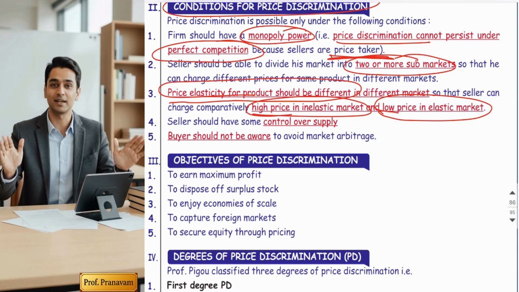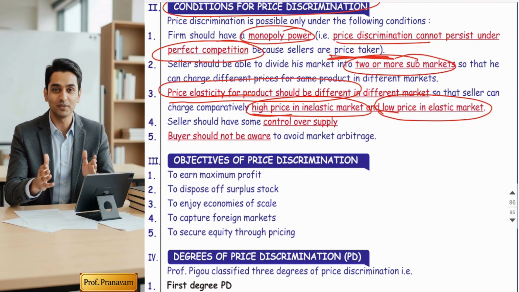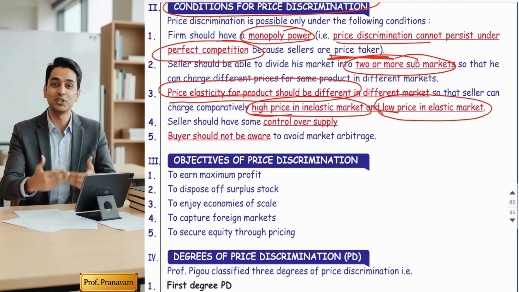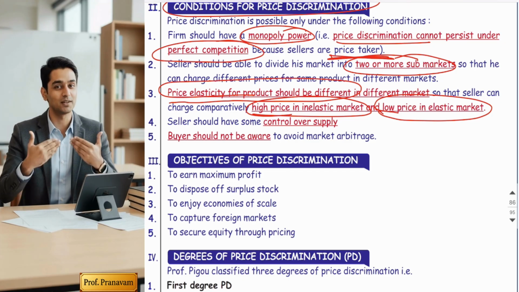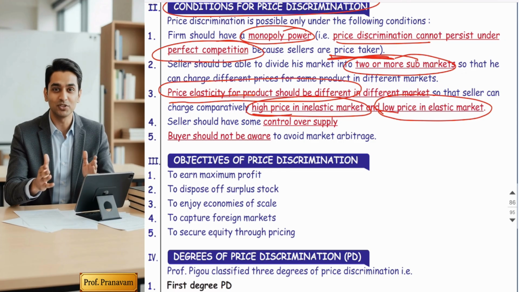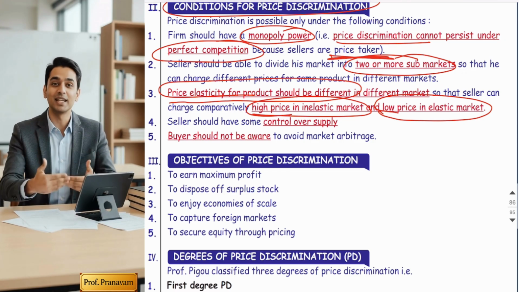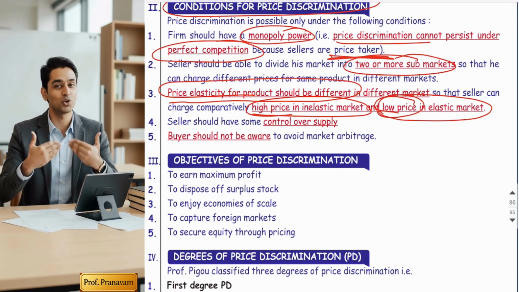Inelastic means monopoly. In that market he is enjoying monopoly, so he can charge high prices because he has loyal customers there. But elastic market means in that market he is facing competition. In competition you cannot increase the price, so he should charge a lower price in the elastic market.